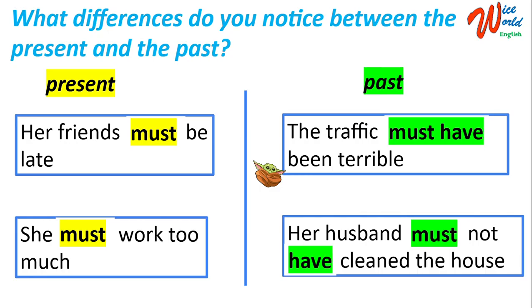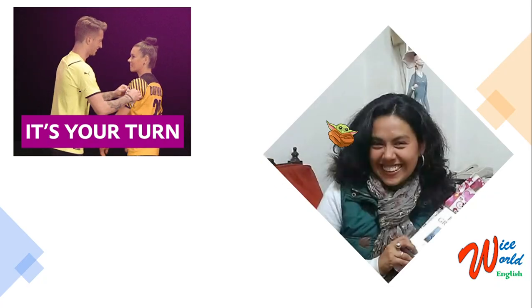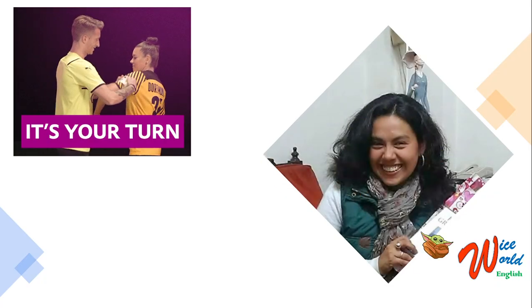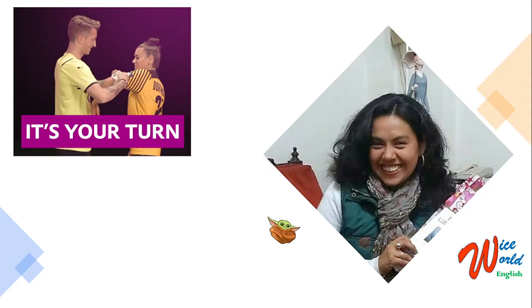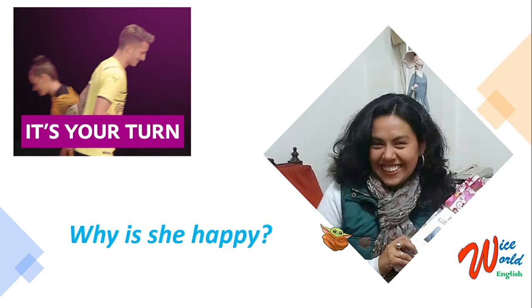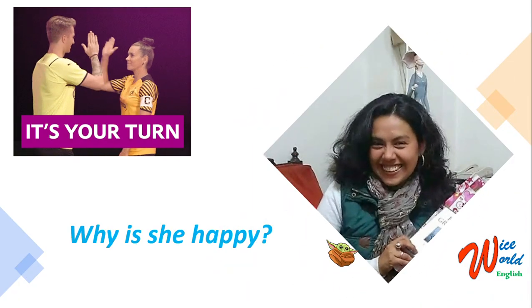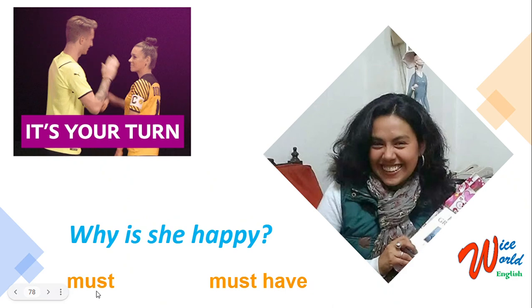Okay, I hope you have understood this lesson. And now it's your turn. Okay, so now look, now the woman is happy and she has something in her hands. So the question is, why is she happy? Can you write 4 or 5 sentences using must or must have? That would be your homework. Okay, remember to use must and must have.